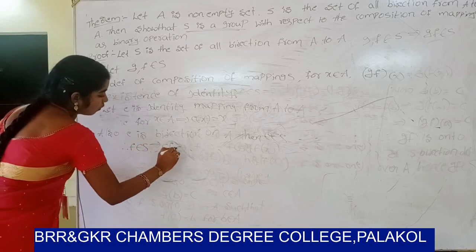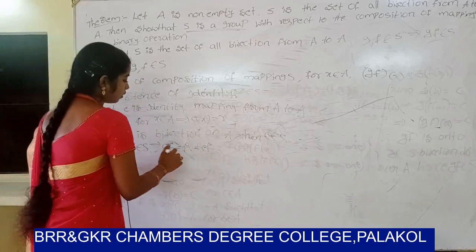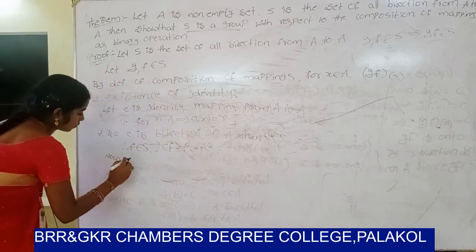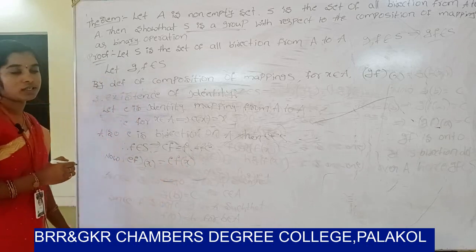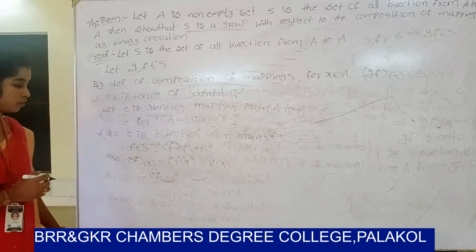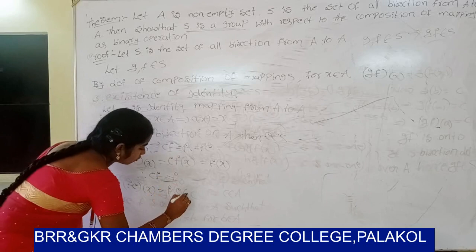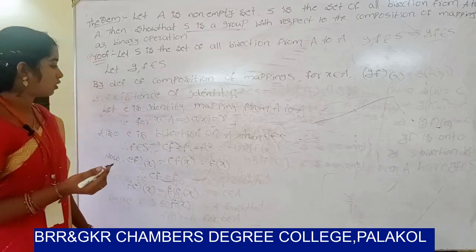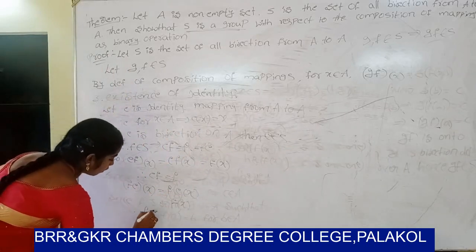That implies EF is defined. So let us check EF equal to F. Now EF of X equals E of F of X. E is the identity element, so then we get F of X. So therefore EF equals F. So next, FE of X can be written as F of E of X. Already you know that E of X equals X. So F of E of X equals F of X. Therefore FE equals F.